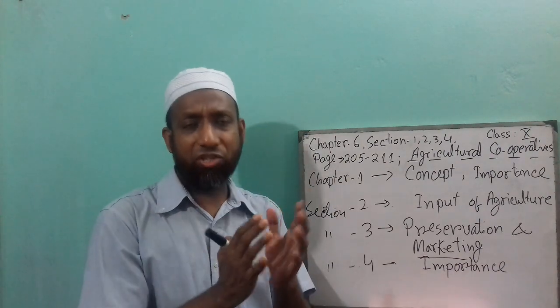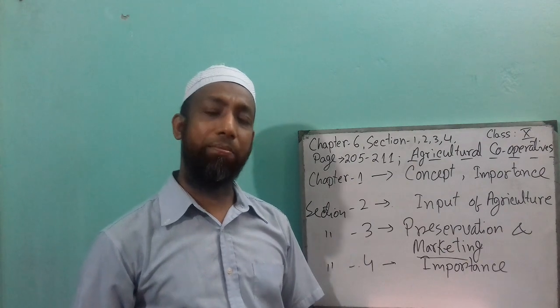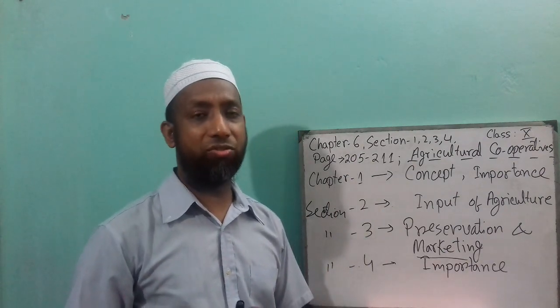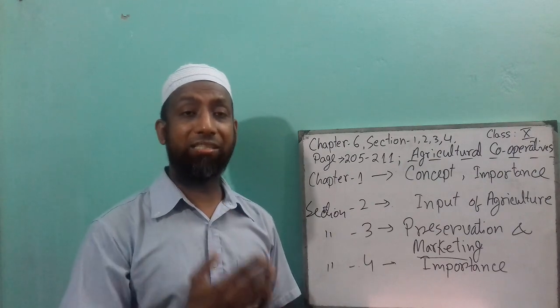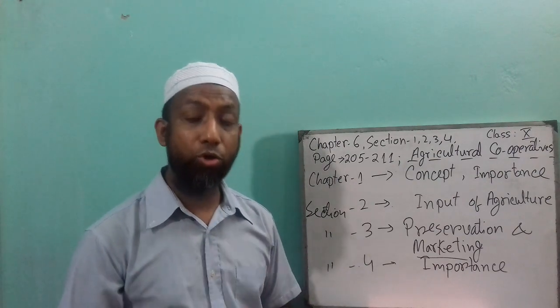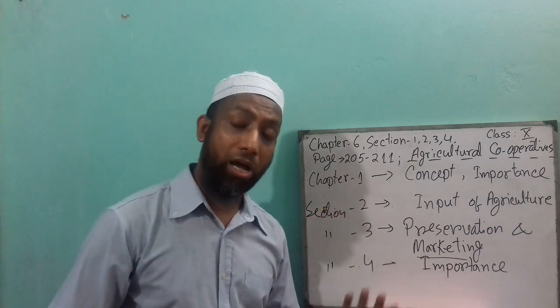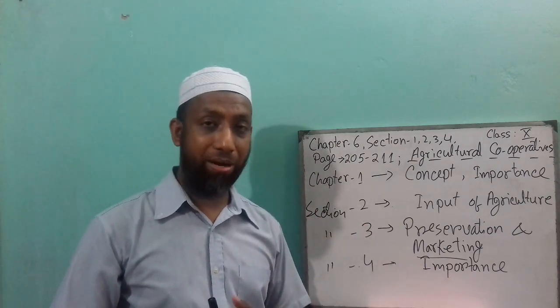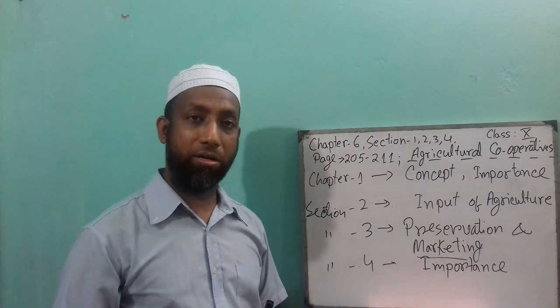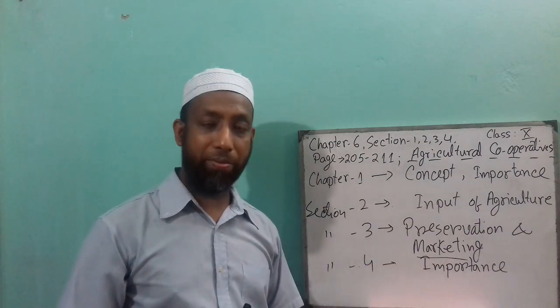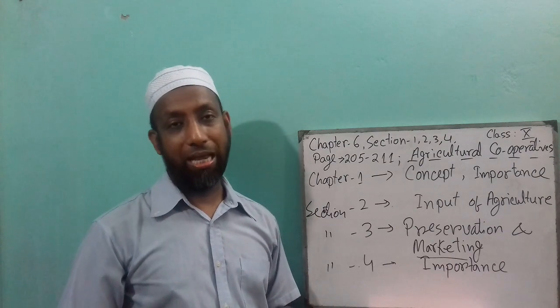So this is the structure of a CQ stem. For 3 marks, they can ask you to describe the cooperative procedure of that farmer. Then you can answer about the input of agriculture cooperative and this type of answer.